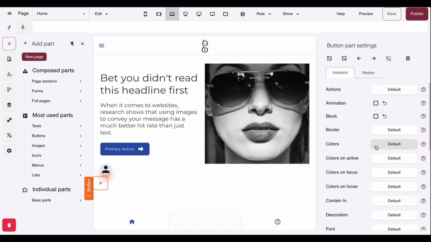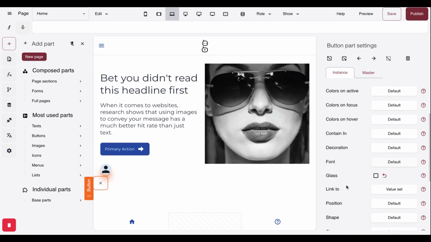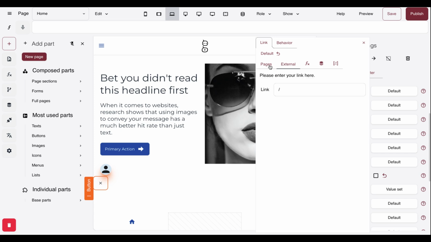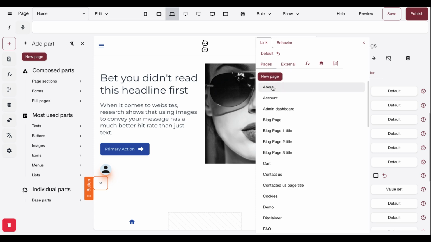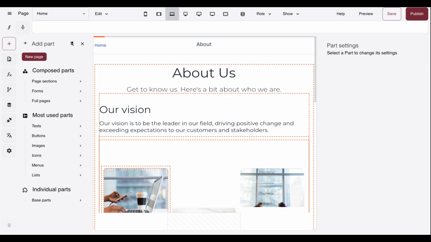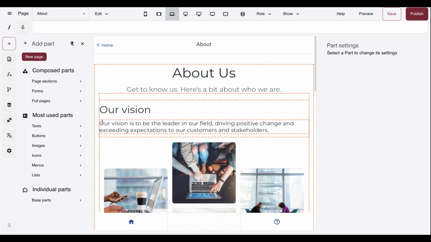So to do that, you would select the button, and you can see that we have a link to. So we would open up the link to, and we would specify where we would like our link to go. It can go to an internal page, or it can go to an external URL. So let's say that we want that to go to our About page. We just select About, and you see that the About page is selected. So if we close that, when we click on our button, it now opens the About page.